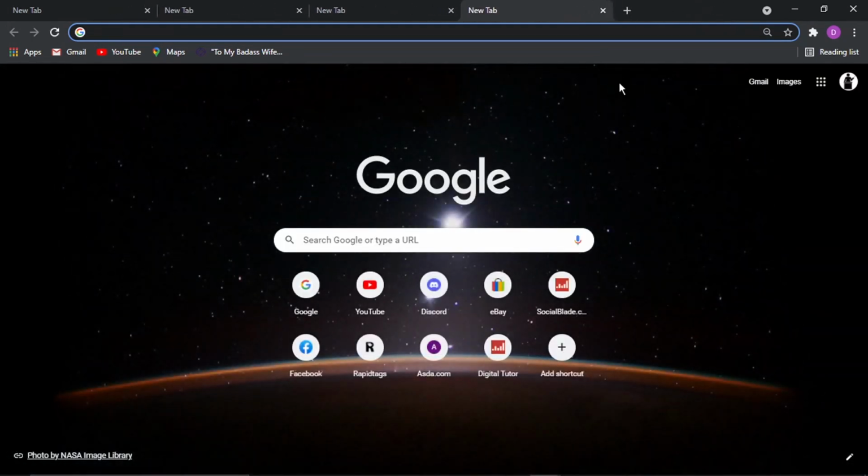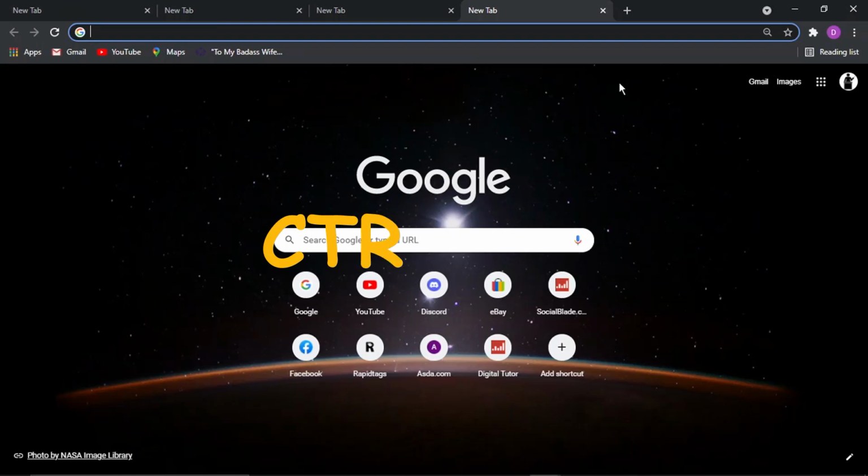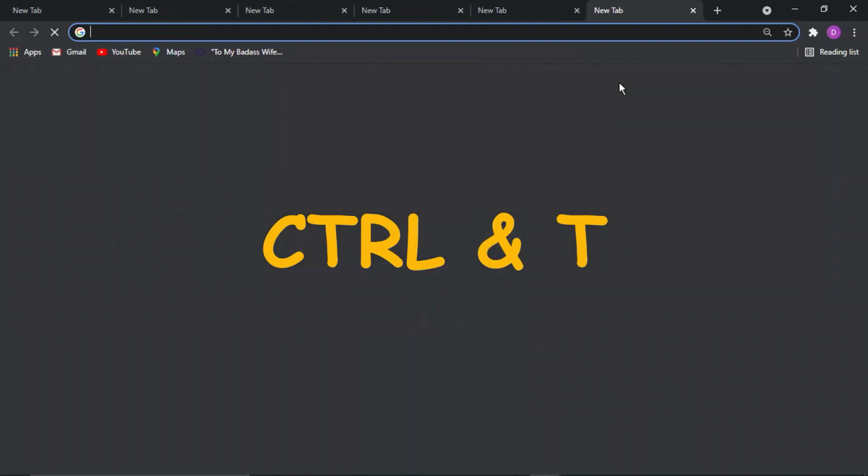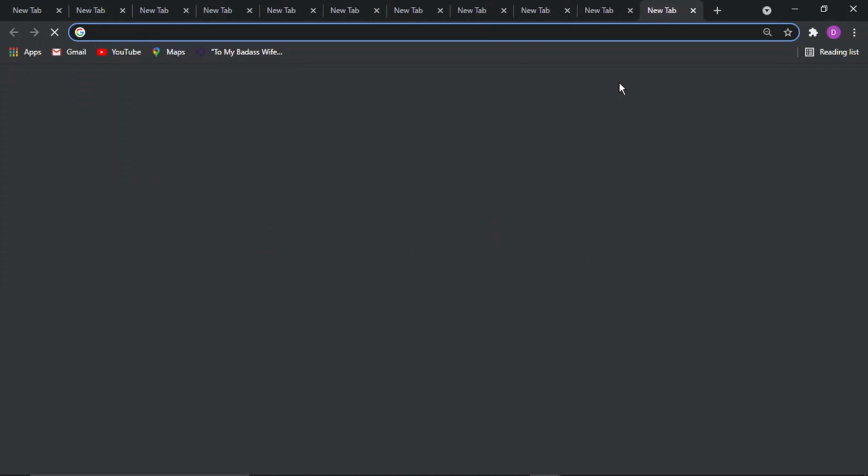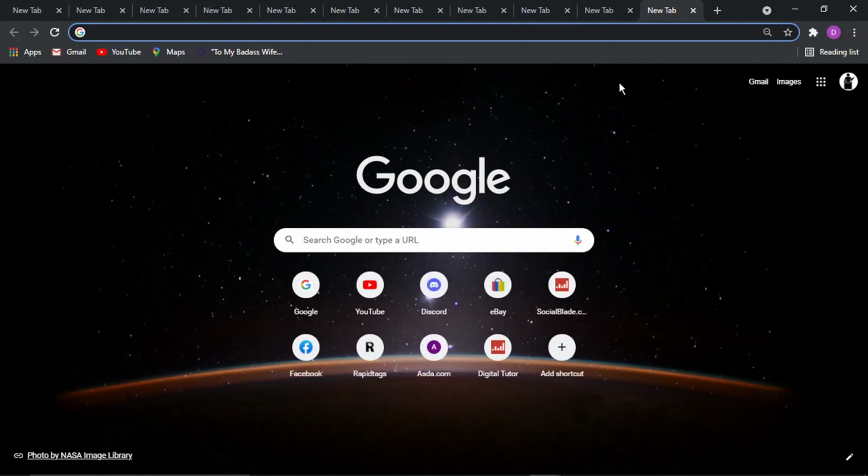And the final way to do it is if you're on a Windows 10 PC or laptop, if you actually hold down the control button, CTRL, and then press T, you'll see you can open new tabs that way as well. So that's a couple of ways of how you can do it.